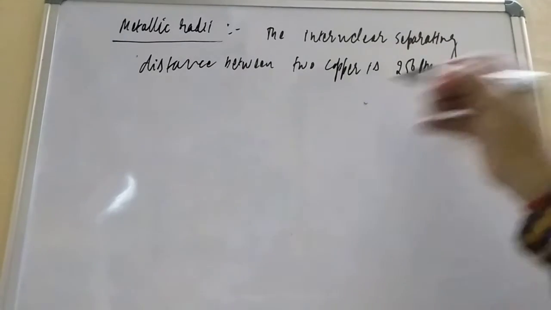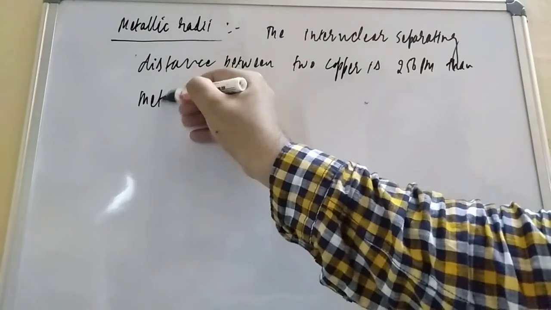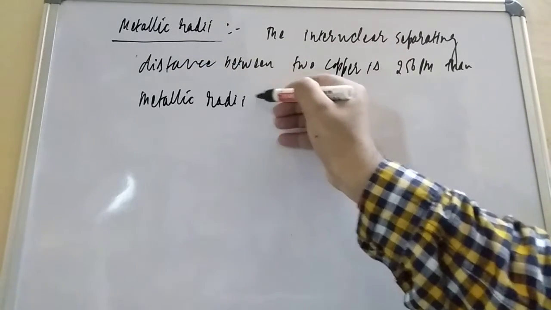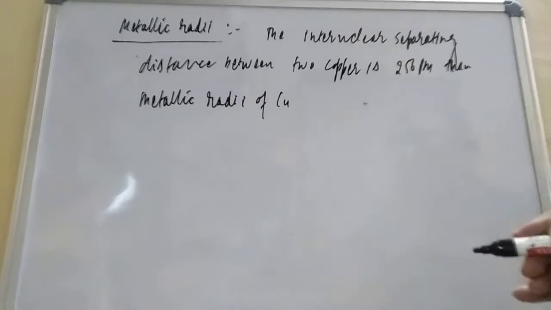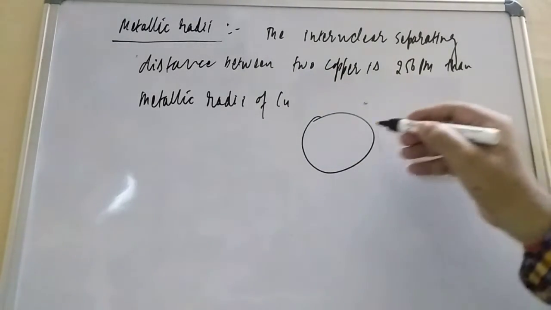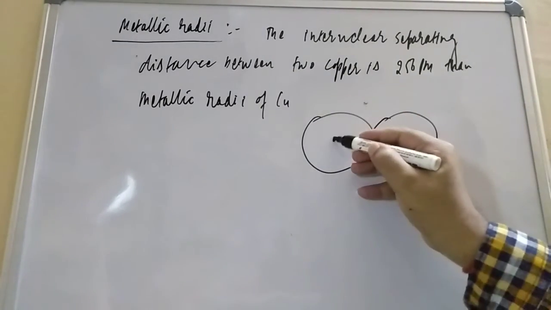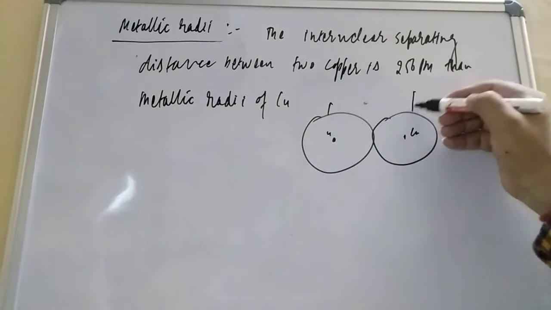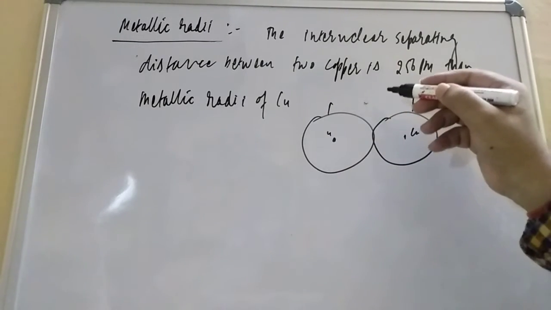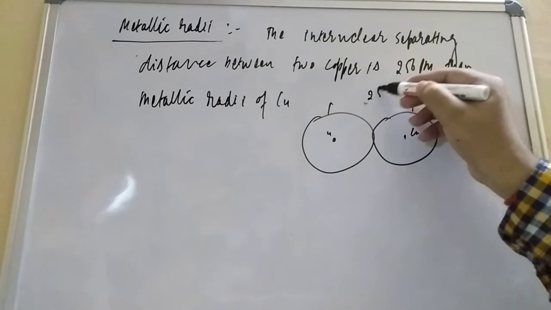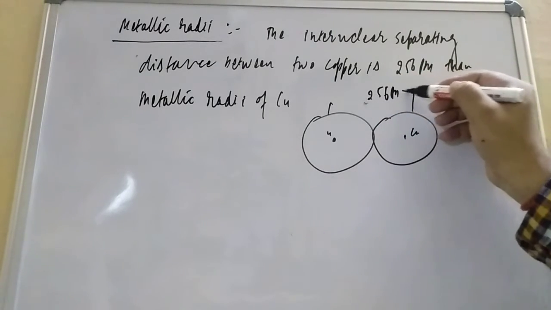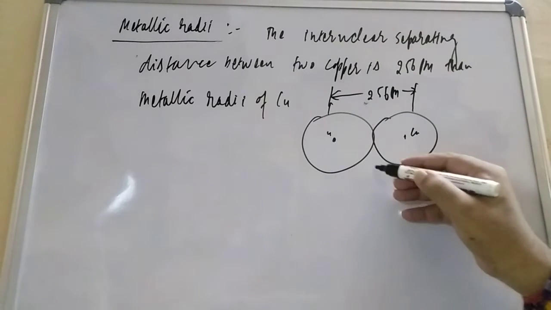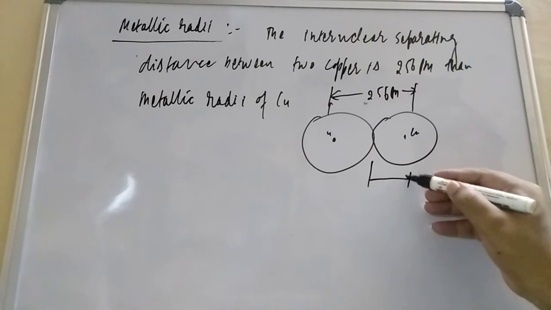Then what is the metallic radii of copper? So dear friend, this is the copper, two copper atoms are there. Here is the copper nucleus, here is the copper, and the separating distance they are saying is 256 picometer. This value they have given, 256. Now they are asking what is the radii.